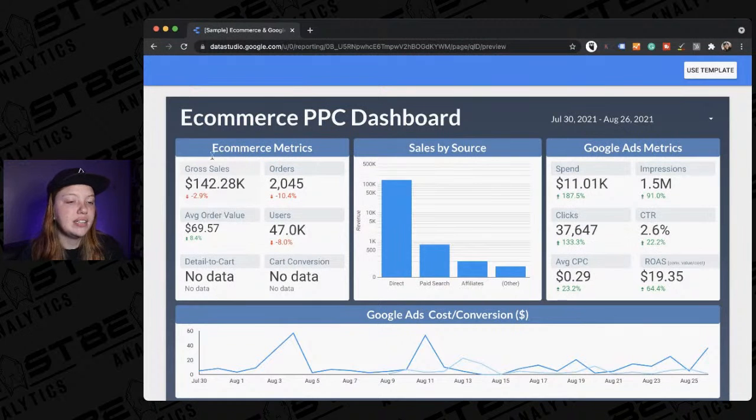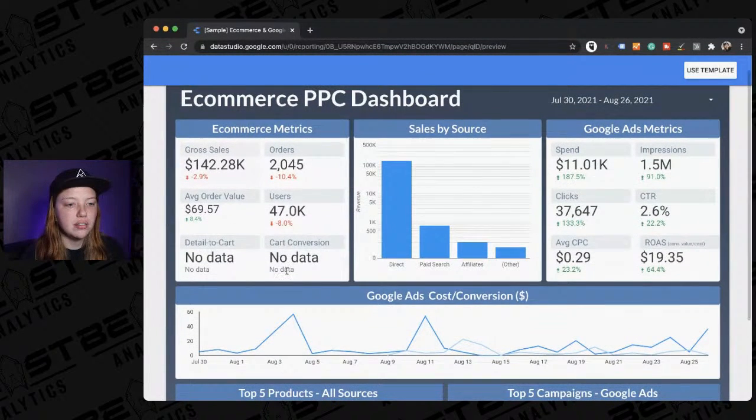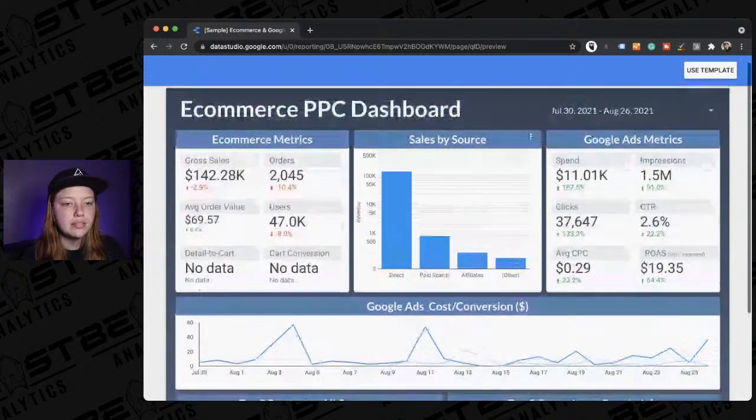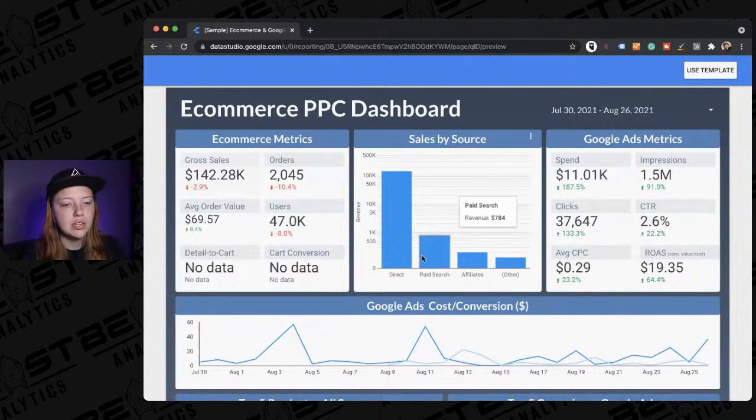And we can see their gross sales, orders, order value, users, detail to cart, cart conversion data, sales by source, which is a big one. So you can see this is saying that paid search revenue was only $784.